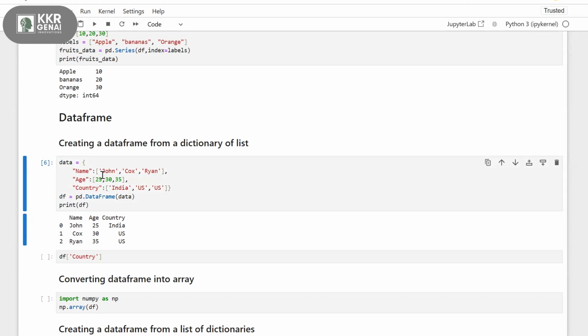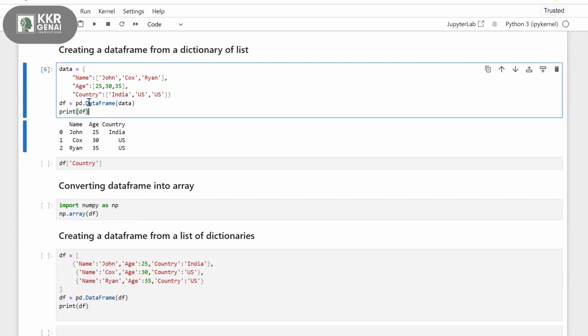For John, if you take a single record, the name is John, his age is 25 and he belongs to India; Cox's age is 30 and he belongs to US; and Ryan's age is 35 and he belongs to US. So this simple dictionary is converting into a data frame using this direct method, pd.DataFrame. Any time you want to convert a dictionary to a data frame, you simply use pd.DataFrame.